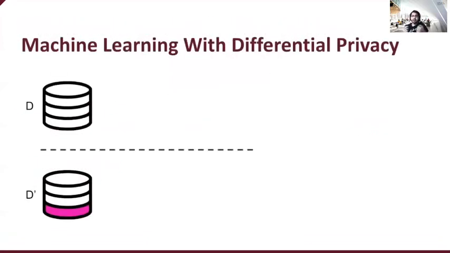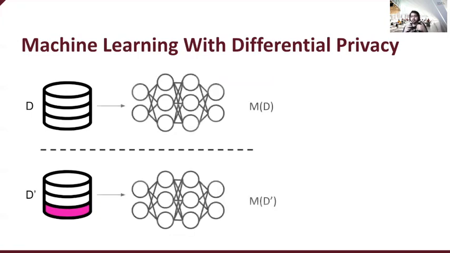So one of the gold standards in privacy is differential privacy, and we can apply a similar method in machine learning. So we can create a machine learning method with some differential privacy guarantees. Intuitively, the guarantee tells us that if we have two datasets, D and D prime, which are very similar and only differ in one instance, and we apply some function on those datasets, the outputs would be very similar.